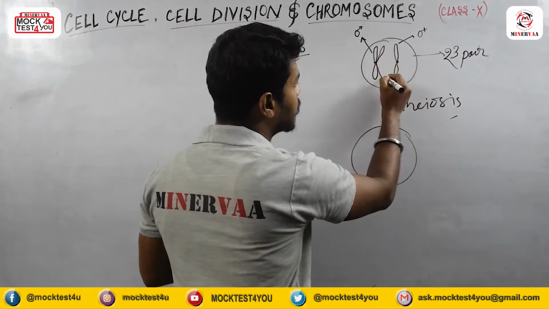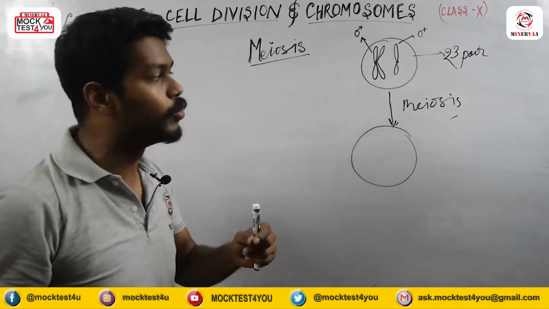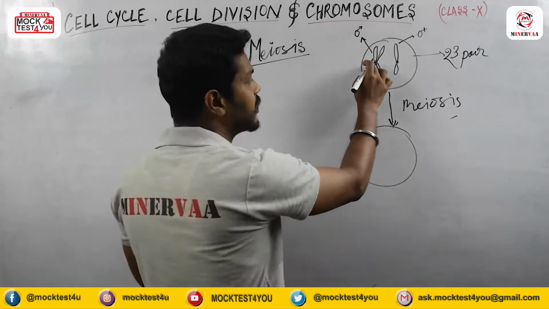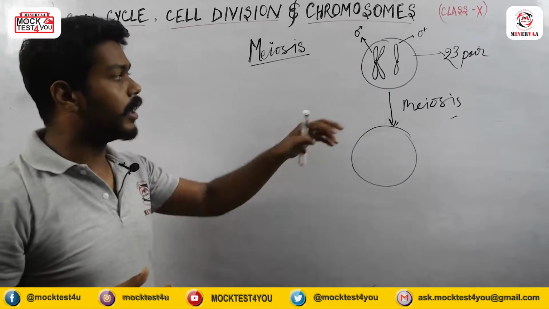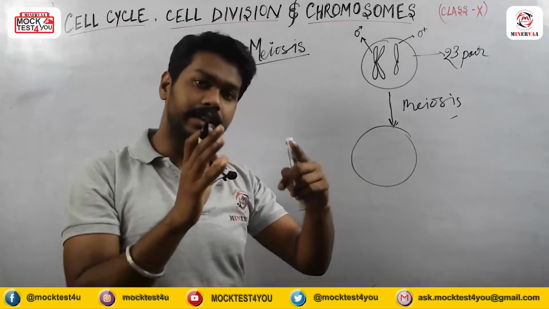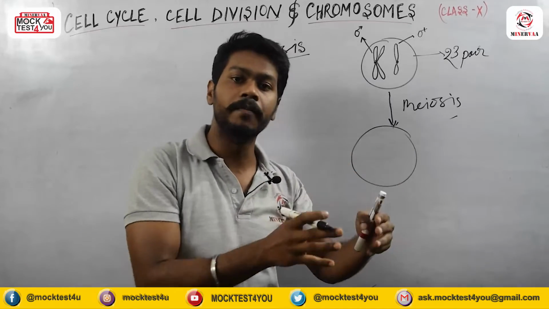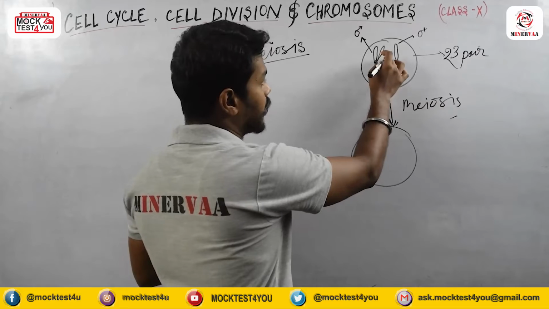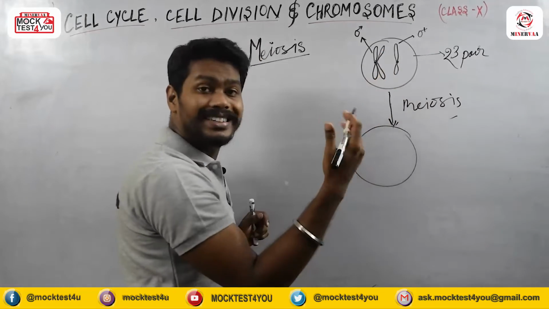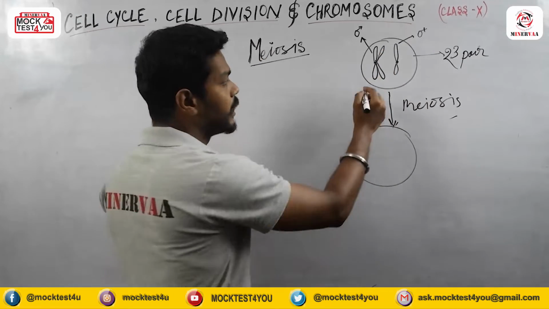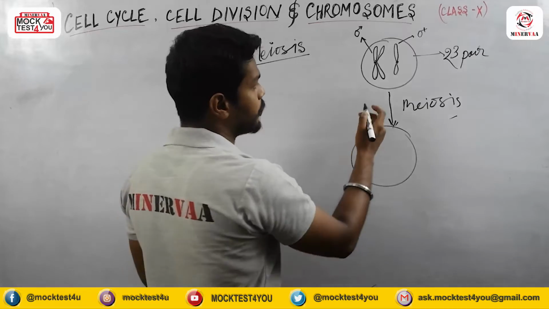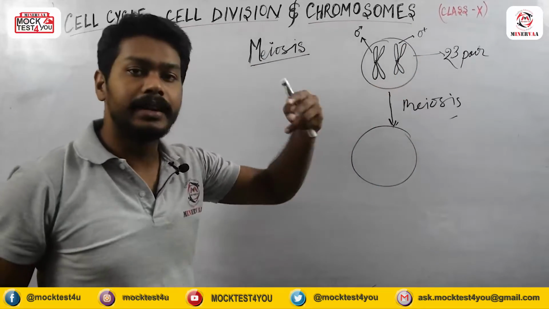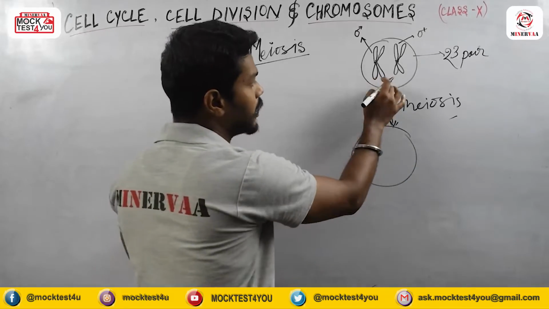Here another arm or chromatid will be produced. If at first it contained only one chromatid, after the synthesis of the chromosome it contains two. I already told you that synthesis of the chromosome happens in the synthesis phase of the interphase. So after doubling its chromosome content, the chromatid number gets doubled, and here also the chromatid number gets doubled. The chromosome number remains the same, meaning here also the chromosome number is 2.